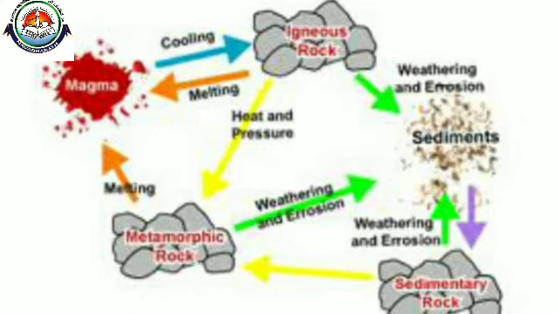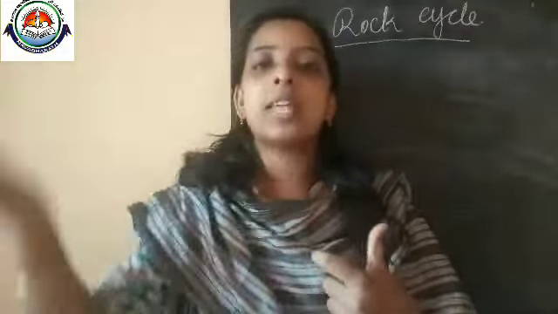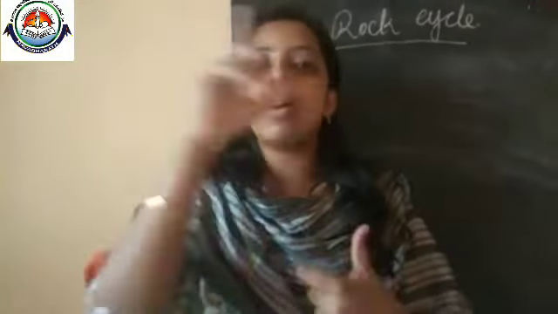Okay, and we can say at the same time the rock cycle is a web of many small cycles. For example, igneous rocks can change into sedimentary and metamorphic. On the other hand, igneous rocks can change into metamorphic and again to igneous rocks. So that's all about the rock cycle, and this is a cyclic formation, that means igneous to sedimentary, sedimentary to metamorphic, then again back to igneous rocks. This cyclic process will take millions of years.